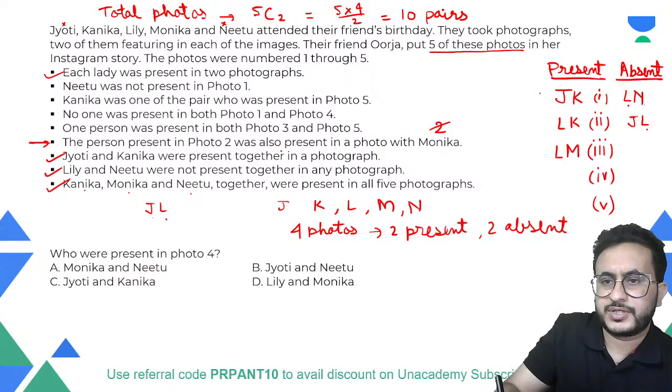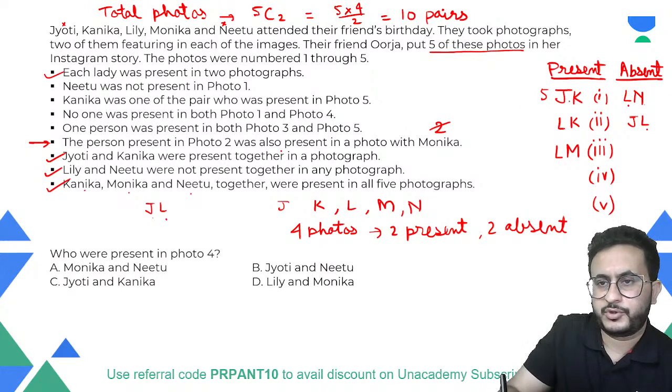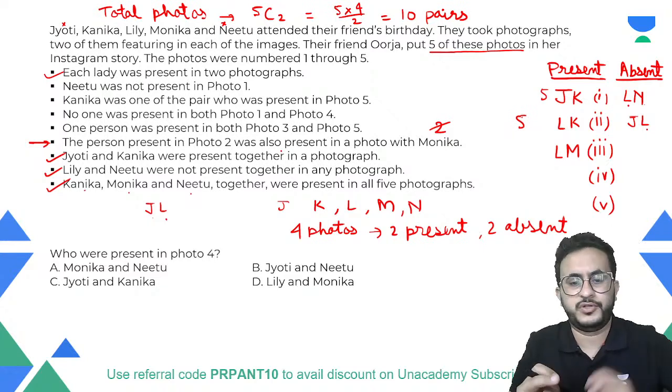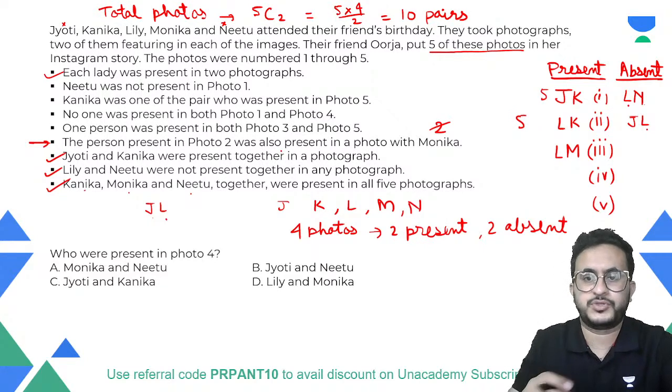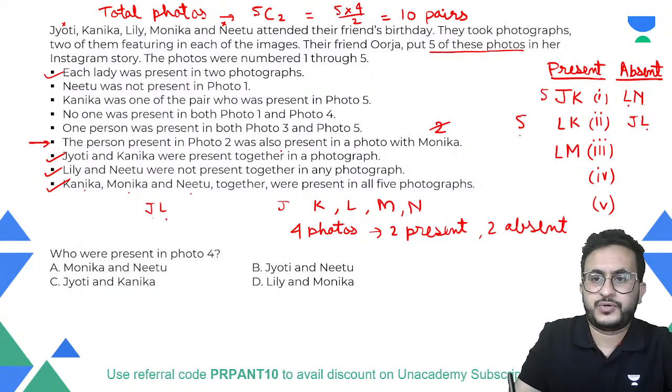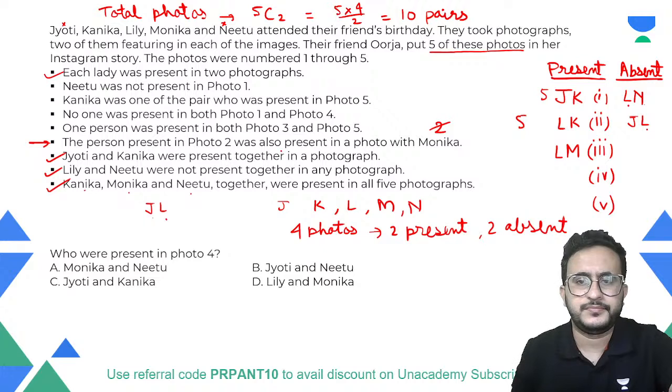तो यानी कि ऐसा हो सकता है this can be photo 5 because Kanika is present, or this can be photo number 5, because Kanika is present in photo 5. So Kanika is present with Jyoti and Kanika is also present with Lily, right? So either this is photo 5 or this is photo 5. Okay, now we will see these combinations and try to solve this.